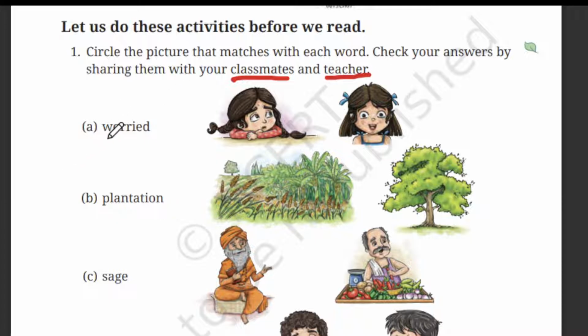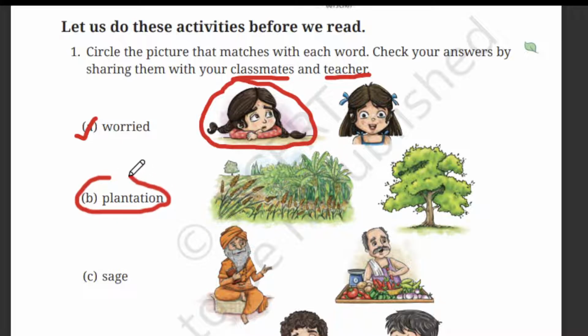Okay, we will see the first one. We have worried. So we have the first image here. We have a sad girl and there's another girl who's looking happy. So this girl is worried. That's the reason her face is very sad. So she's worried. The next one is plantation. Plantation is growing crops like a banana tree or a maize tree. See, this one is a plantation. This one is a big tree.